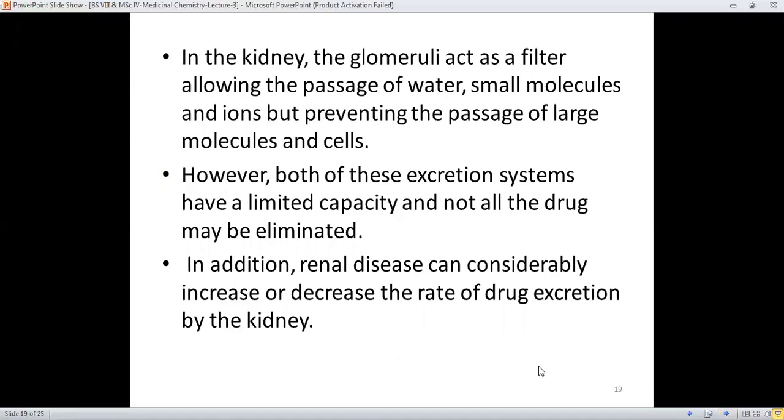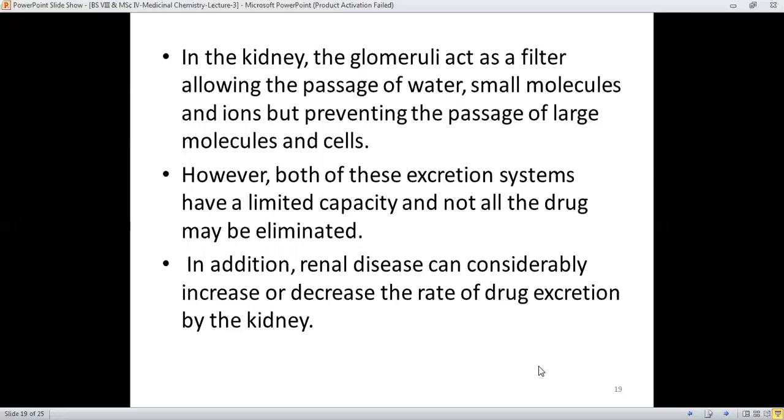And in the kidney, the glomeruli act as a filter which allows the passage of water, small molecules, and ions, but they prevent the passage of large molecules and cells, or certain types of beneficial ions and molecules. They must be retained in the blood, but the unwanted substances, drug molecules or metabolites, will be expelled from the body.